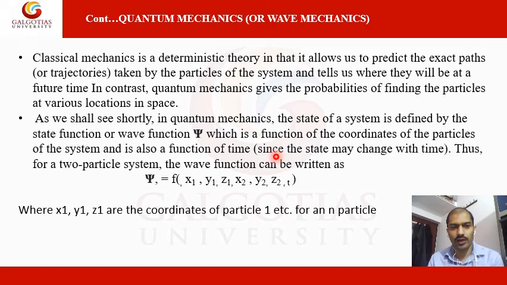Thus, for a two-particle system, the wave function can be written as psi equal to a function of x1 y1 z1 and x2 y2 z2 at t, where x1 y1 z1 are the coordinates of particle 1, etc. Similarly, for n particles, there can be n number of particles.